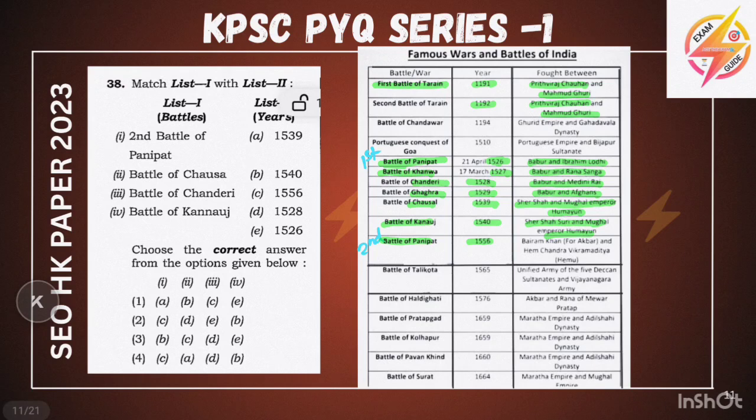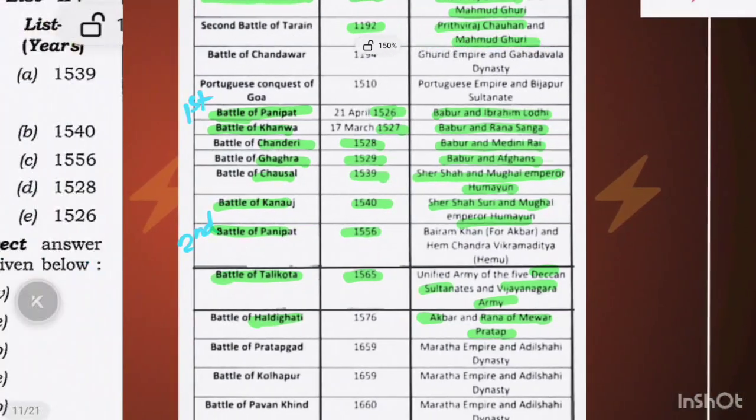Hemu is Hemchandra Vikramaditya. And the Battle of Talikota, in our Karnataka, was between the Deccan Sultanates and Vijayanagara. It has been asked. And the Battle of Haldighati, Akbar and Rana of Mewar. These are the very important battles, and you should remember mainly the first battle of Tarain in 1191 and the second battle in 1192.